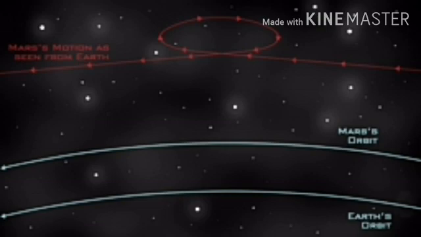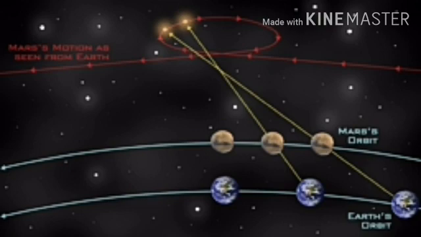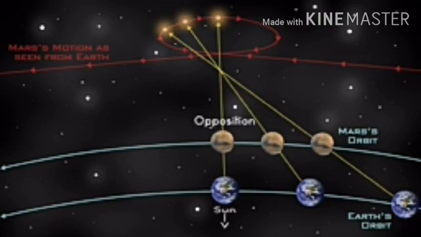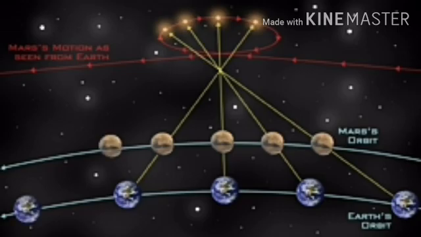In this picture, Earth orbits around the Sun faster than Mars. Because of this relative motion between Mars and Earth, Mars appears to move backward. In the same way, the retrograde motion of all other planets was explained successfully by the Copernicus model. Because of its simplicity, the heliocentric model slowly replaced the geocentric model.